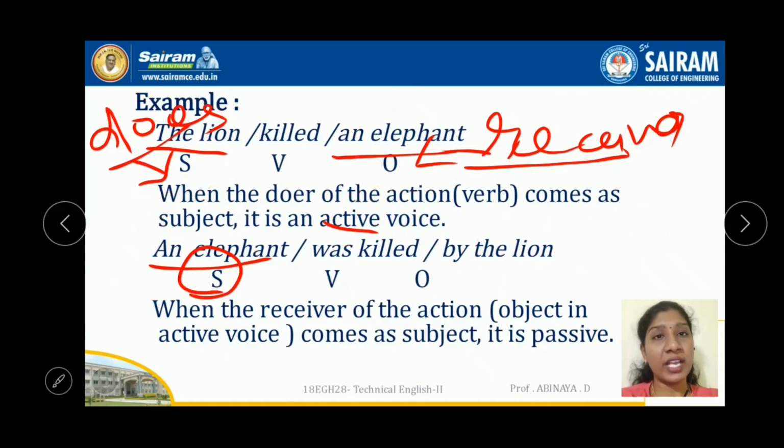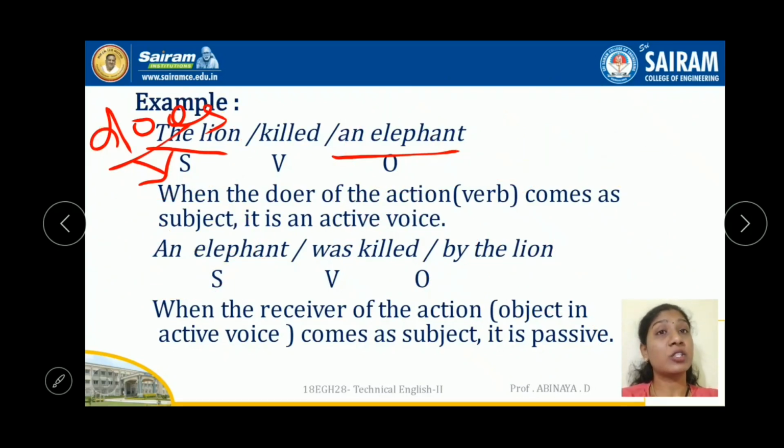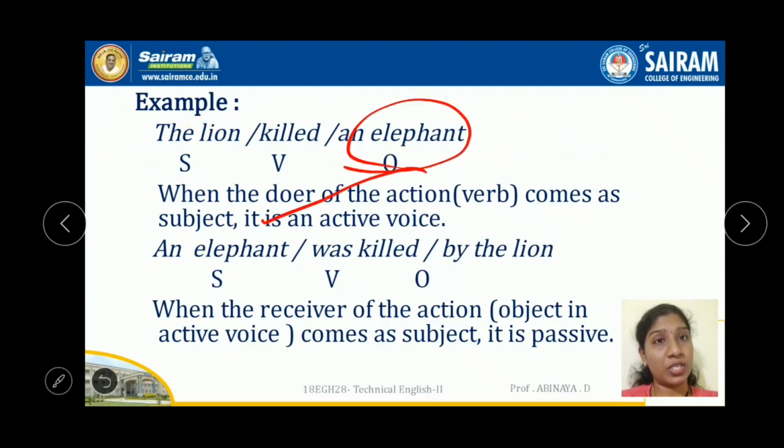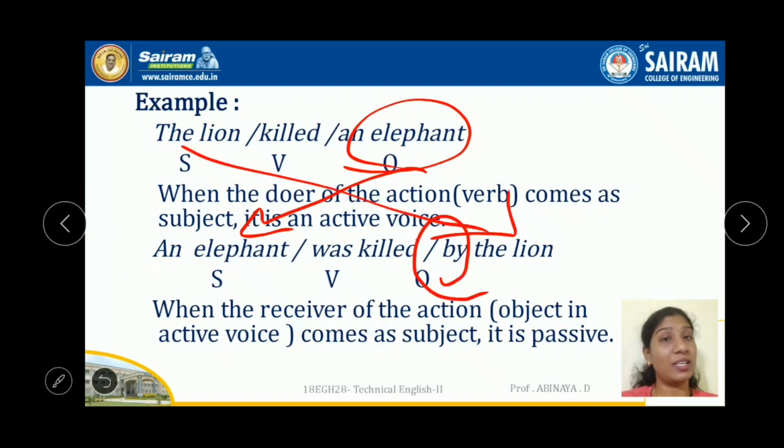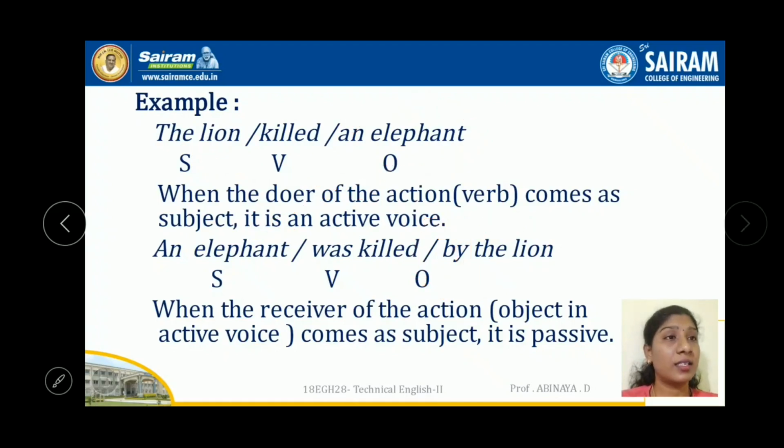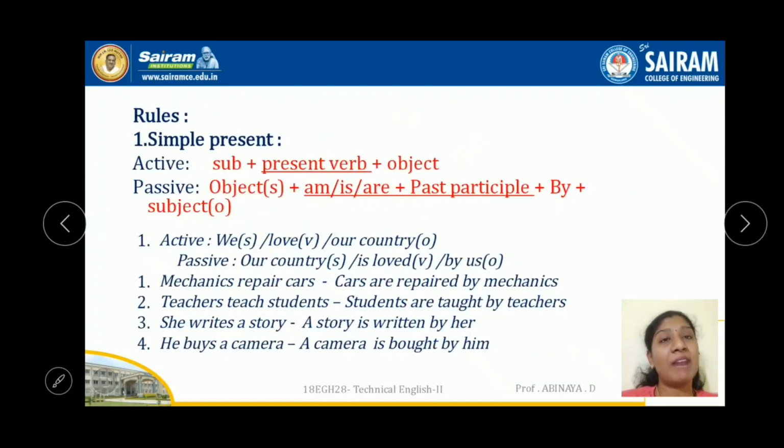While you are changing an active sentence into a passive sentence, what you have to do is this object has to change as subject and the subject has to change as object. This by is compulsory while changing into passive voice, because an action was done by this subject, so we are using this by. Okay, right. We have certain rules here to change voices from active to passive according to the tenses, right?